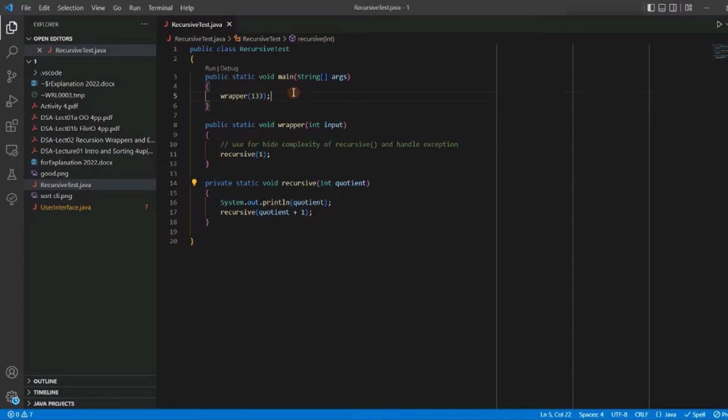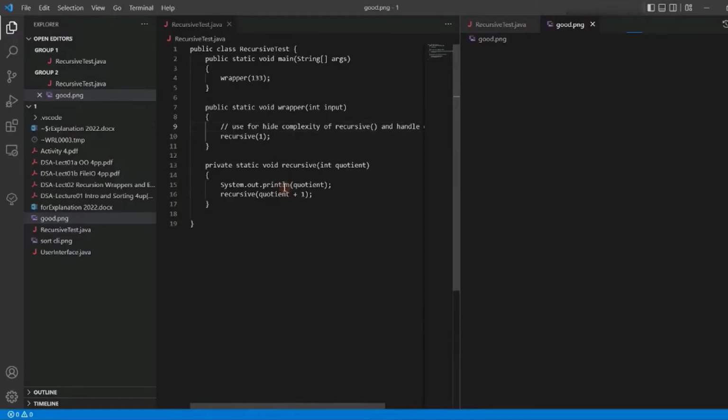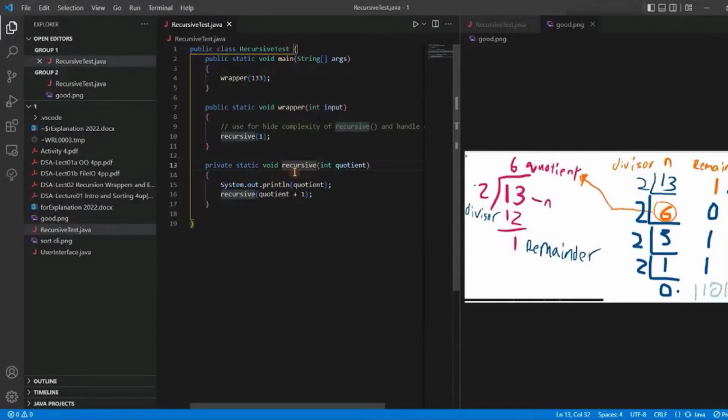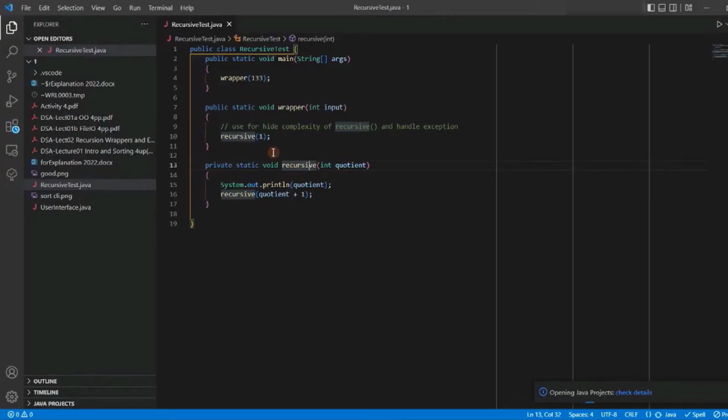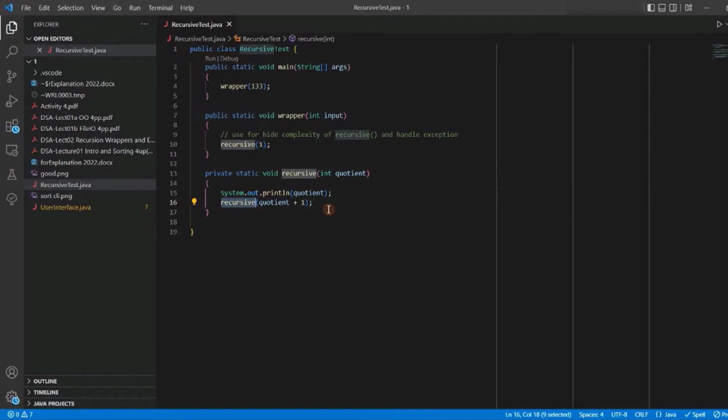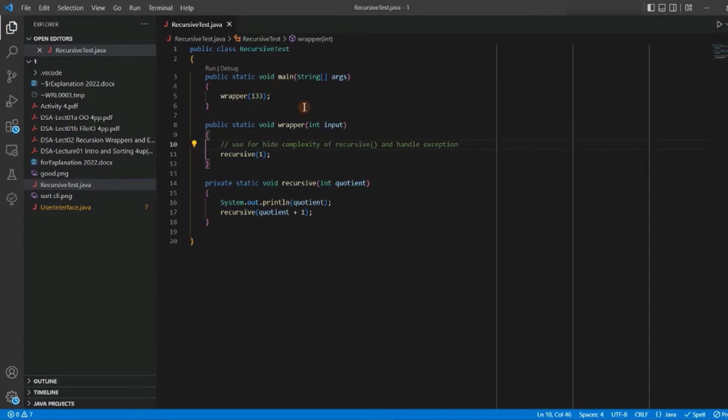Can somebody share with me? Recursion means when you write a certain function, let's call this function recursive. Example, we got a function called recursive. What we do is we call the function itself, and this is called recursion. Normally you write your main method like this, and then you call a function, but this time is a bit different.